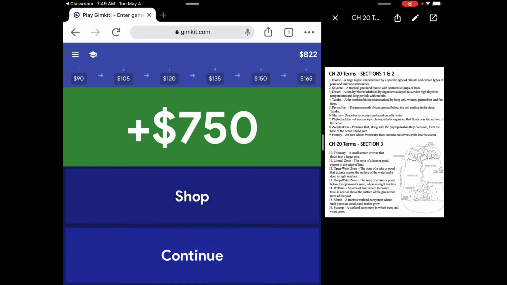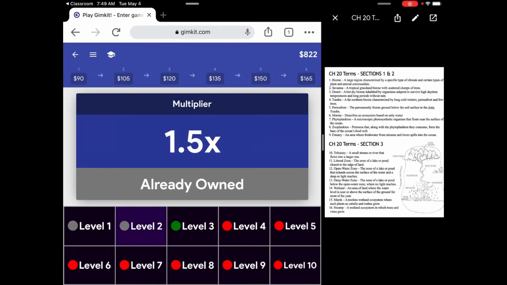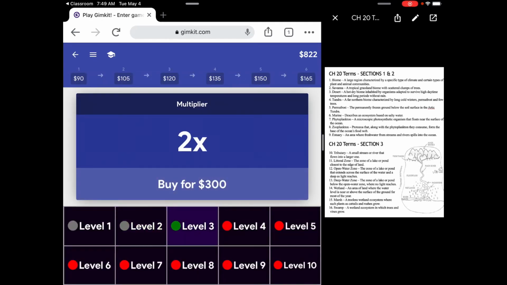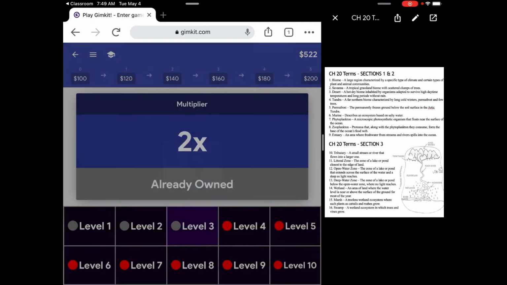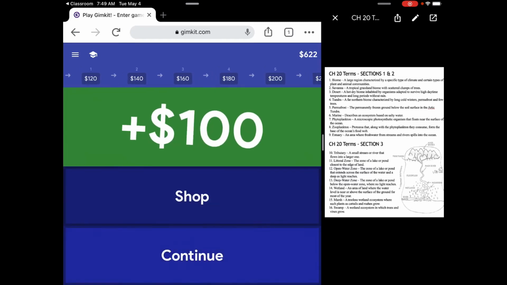we had those upgrades. Now I can go shopping again. Can I afford the multiplier? I can. That is totally worth it. All right. What do we call a wetland ecosystem in which trees and vines grow? That's the other one, swamp.